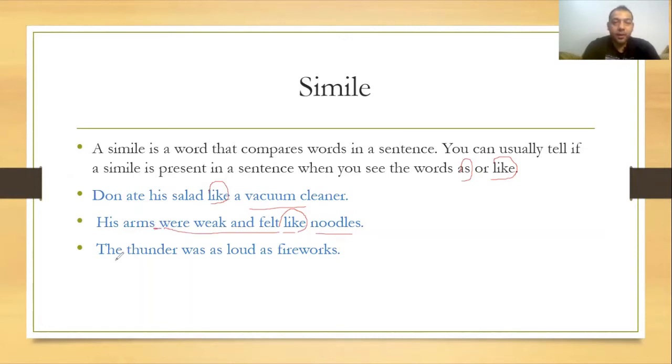Okay. The thunder was as loud as fireworks. Also, we have here as, and I'm describing the loudness of the thunder and the fireworks together. So thunder was as loud as fireworks. Both of them, they are loud. So all of these, they are similes because they contain as and like. Let's see here.